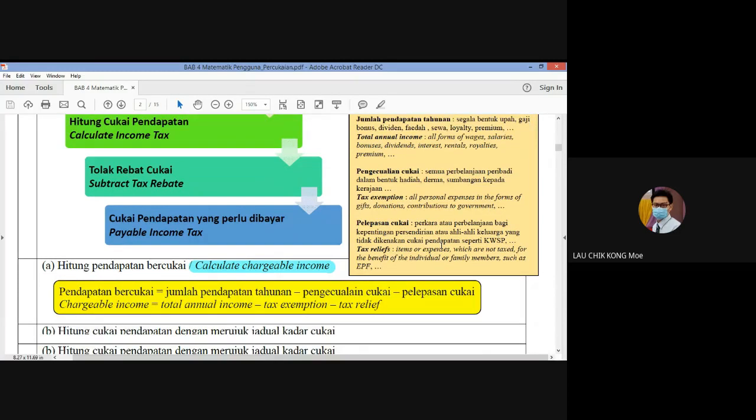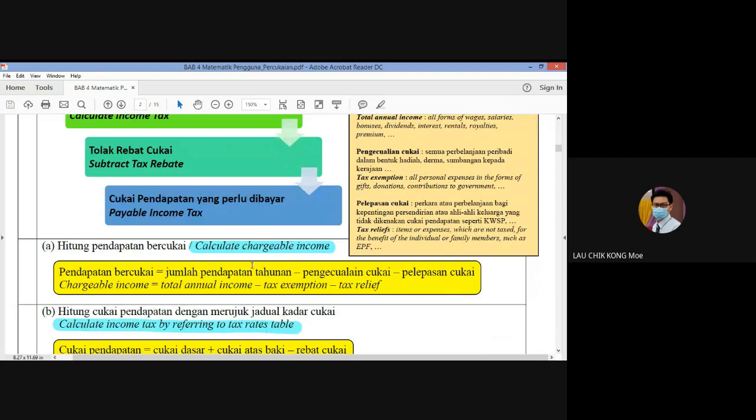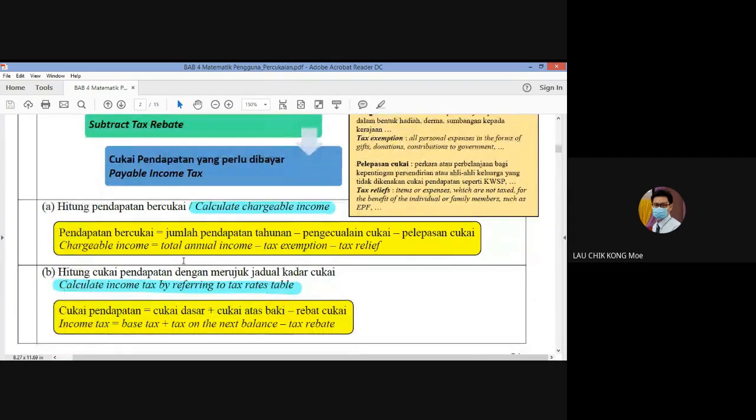Okay, so how to calculate the chargeable income? Chargeable income, we have a formula. Chargeable income is the total annual income minus the tax exemption, pengecualian cukai. Ini salah typing, ini pengecualian. Tapi BI tak ada masalah, minus the tax relief, pelepasan cukai.